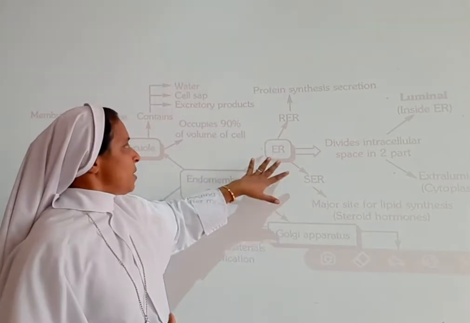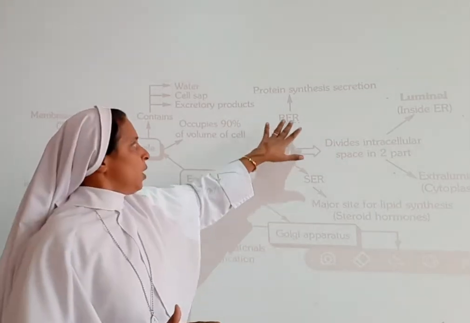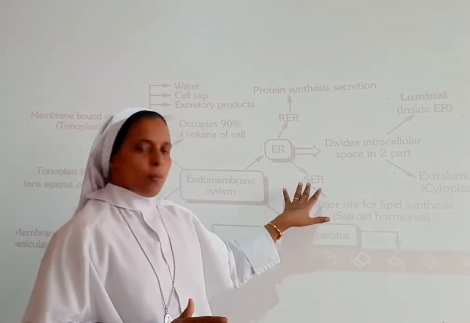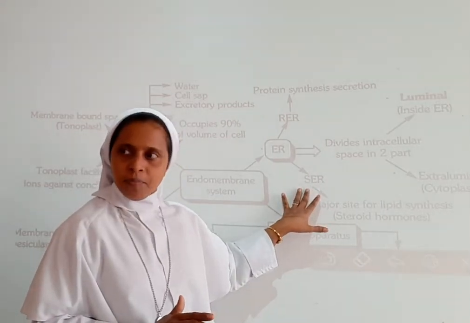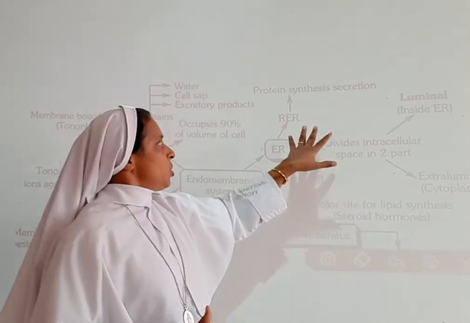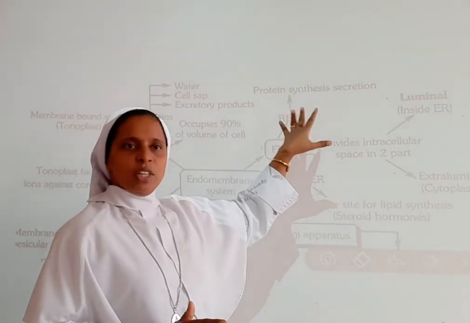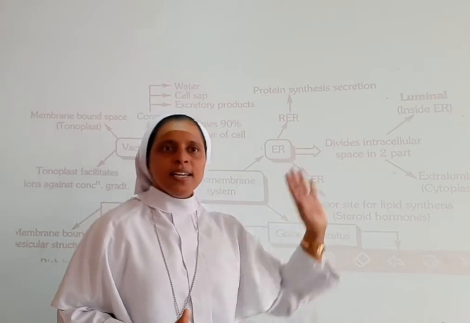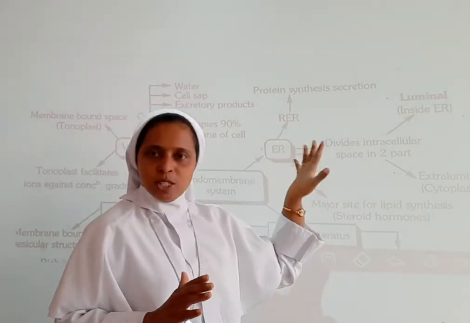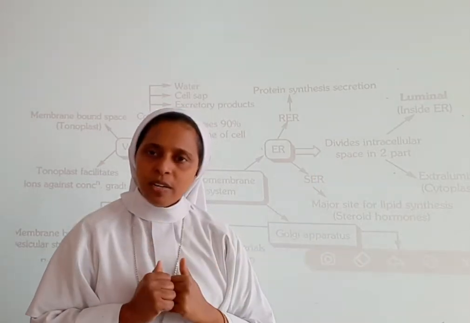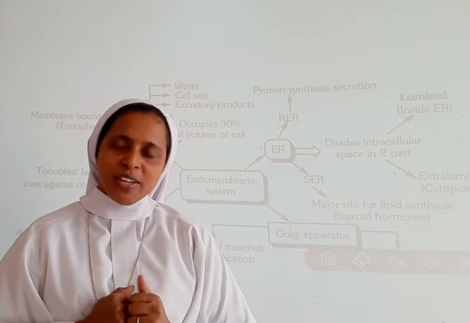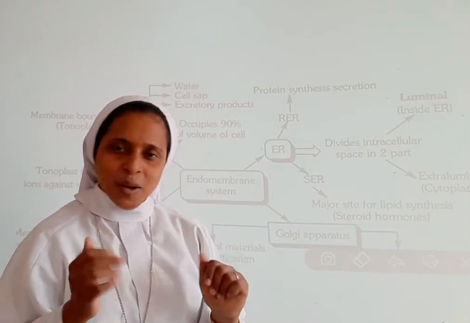Again, the endoplasmic reticulum is divided into two: rough endoplasmic reticulum, that is RER, and smooth endoplasmic reticulum, that is SER. In the rough endoplasmic reticulum, ribosomes are present. What is the main function of the ribosome? Synthesizing the protein.